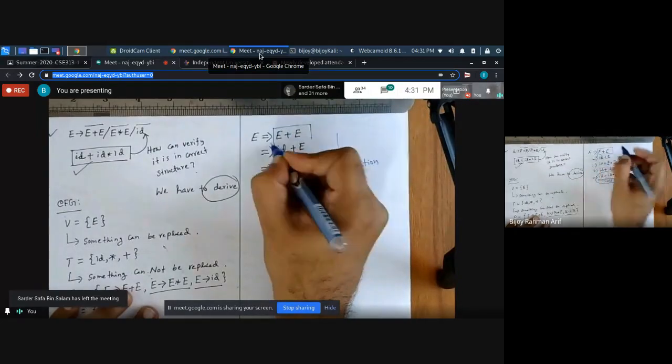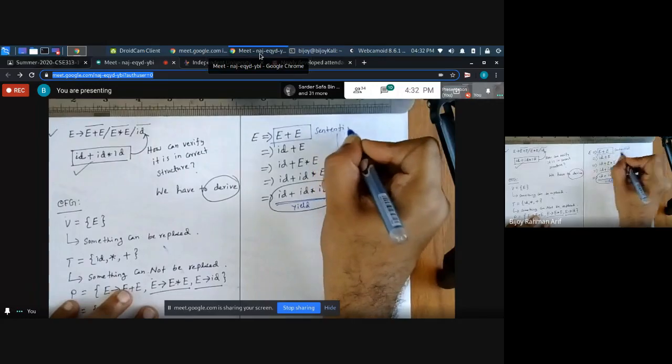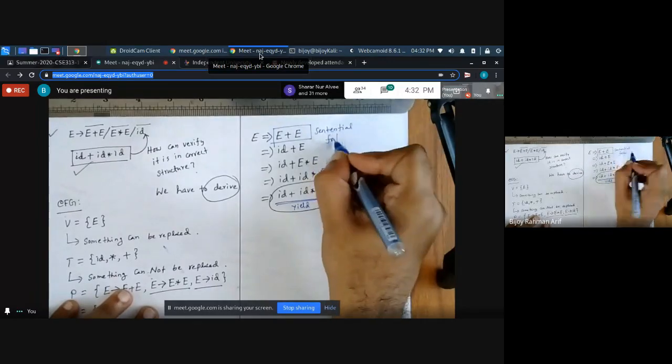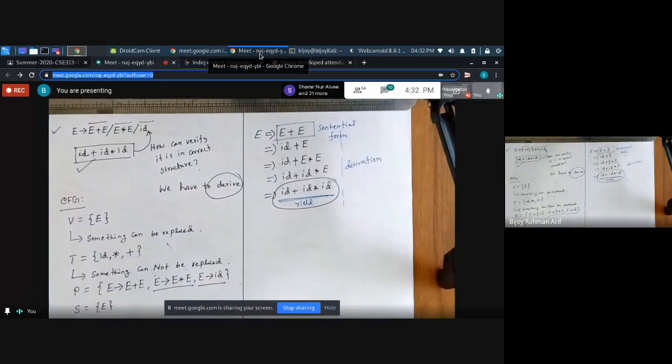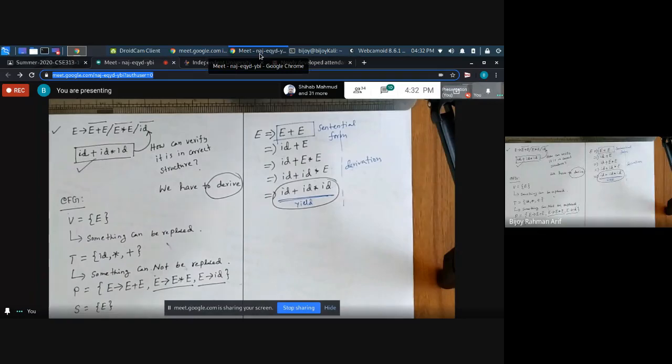And finally, whatever we get, the final thing, is called yield. And each step during the derivation is called a sentential form. Is it clear to you?